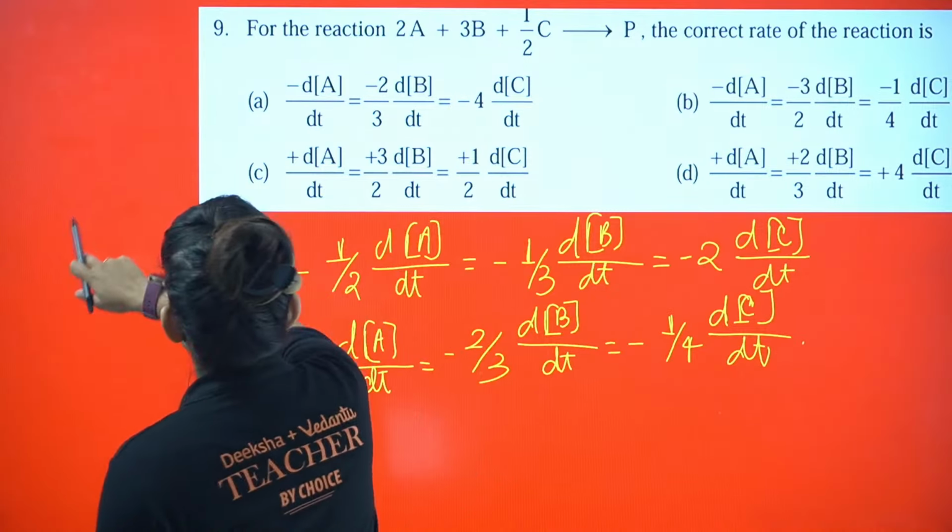So if you check, option A is going to be the correct one.